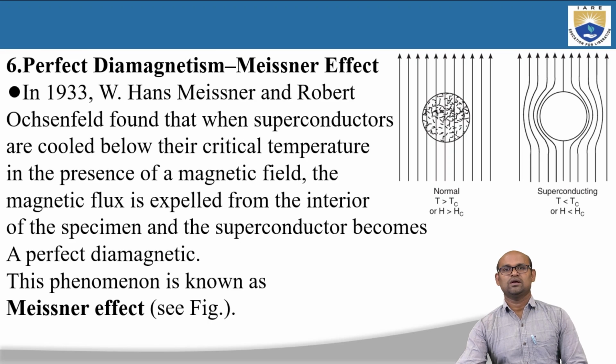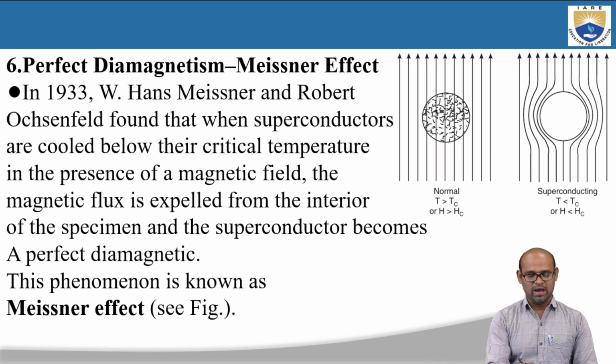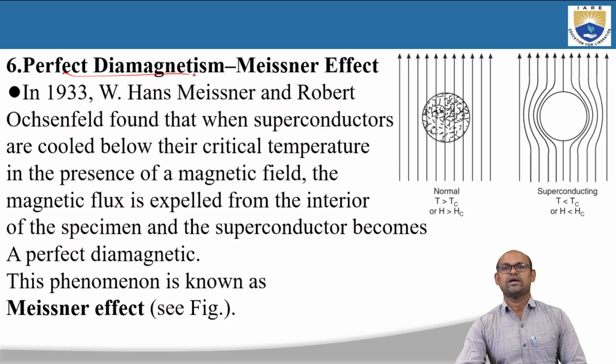The last property of a superconductor is perfect diamagnetism, also called the Meissner effect.